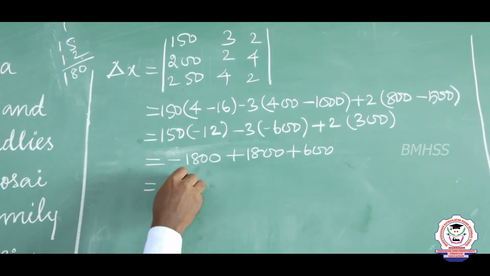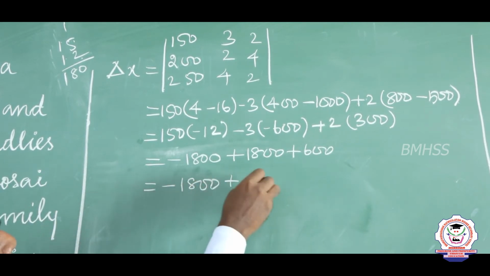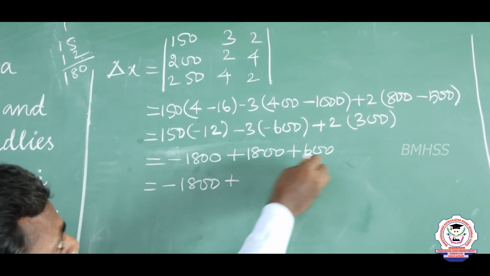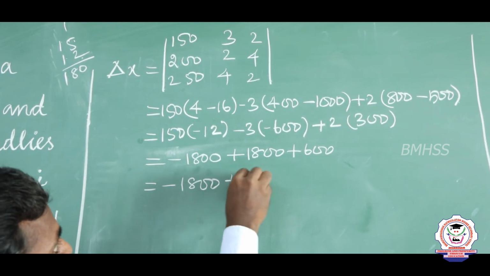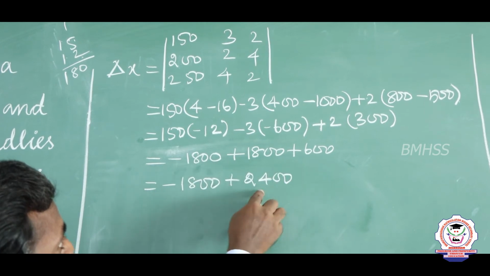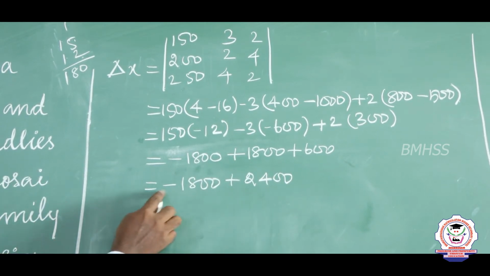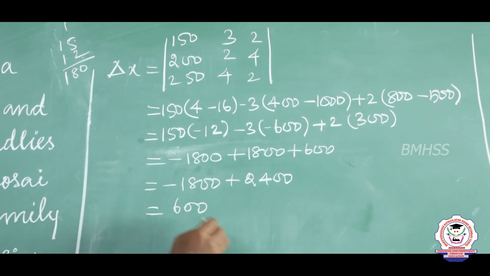From this minus 1800, now we add the positive values. That is 1800 plus 600, we will get 2400. Then 2400 minus 1800, so we will get plus 600. So this is the value of del x.